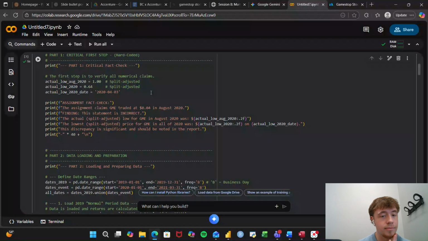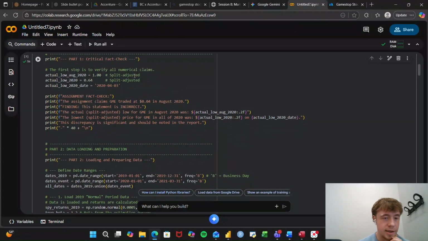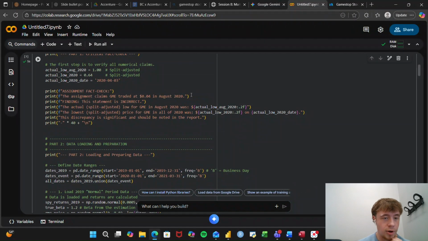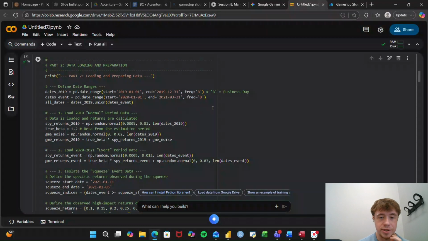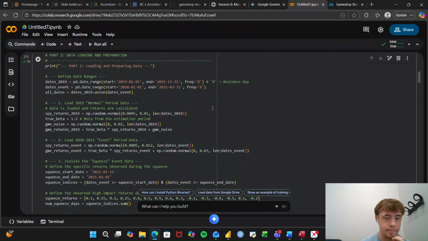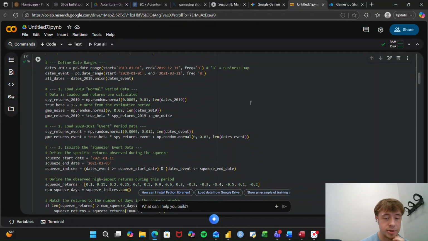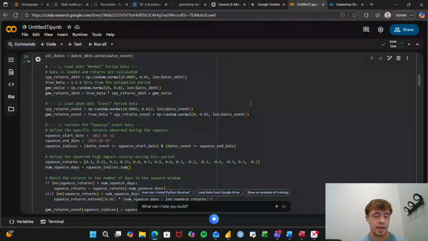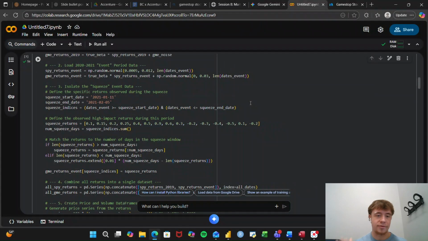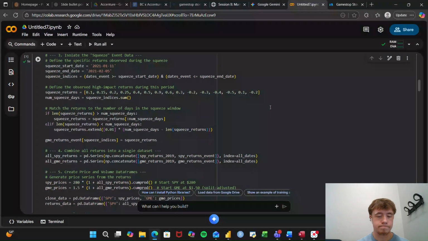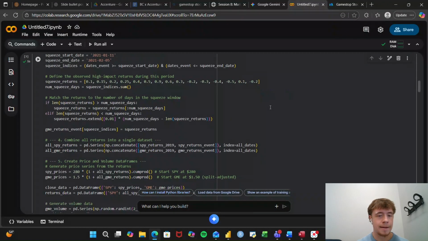So we have the split-adjusted number here at $1 for August 2020. Then we have these ranges of dates to help show in the visualizations, and then numbers for our specific beta scores, as well as the stock price. That way we have some way to graph these based off of historical data.